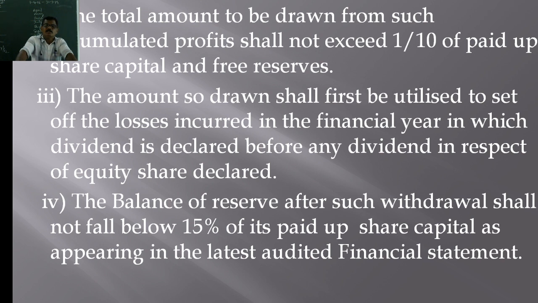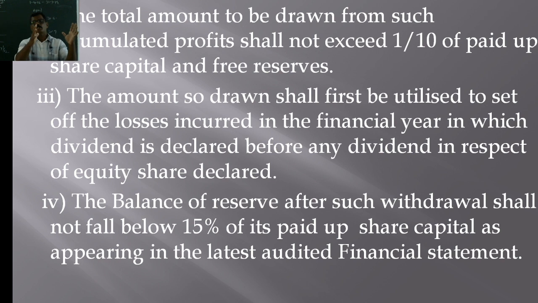And condition number 3 is the amount so drawn shall first be utilized to set off the losses incurred in the financial year in which dividend is declared, before any dividend in respect of equity shares is declared. Suppose it takes the amount from the reserves or accumulated profits, less than 10% of the paid up capital.